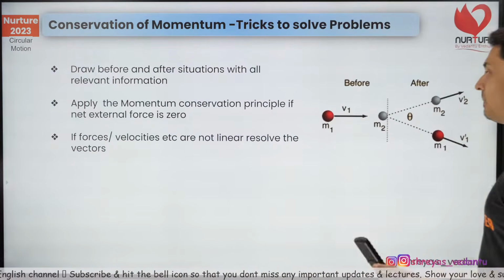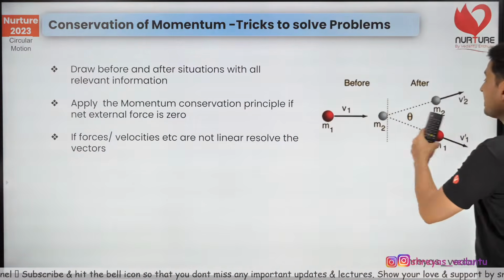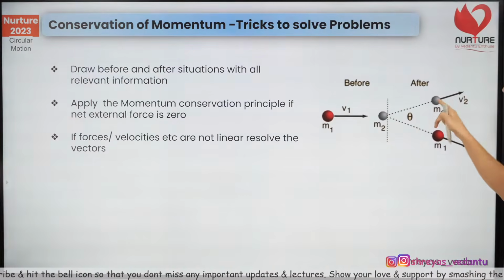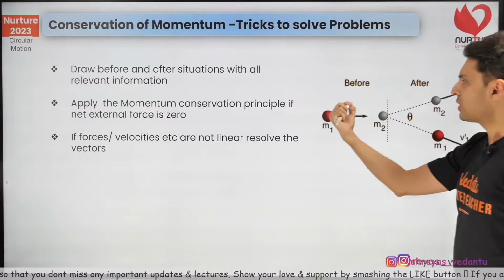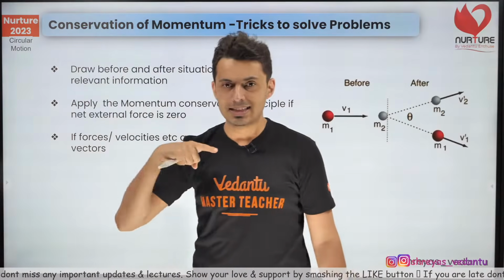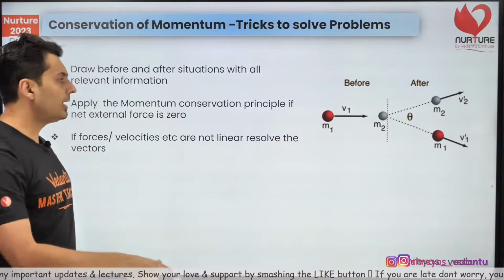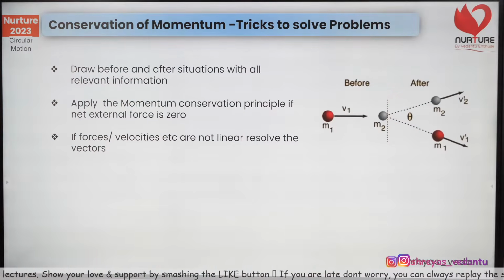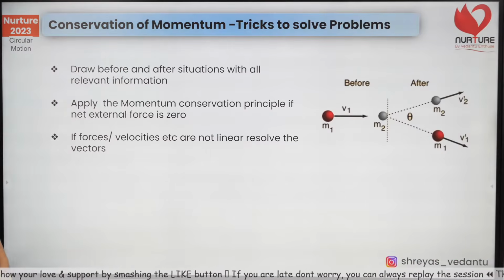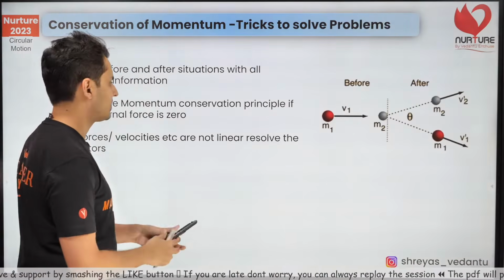Next thing, remember, if all the things are not along a straight line, like over here, one velocity is here, another velocity is here, make sure you choose some coordinate axes, x-axis and y-axis, and then split the vectors. Make sure you split the vectors by resolving them along the relevant axis.